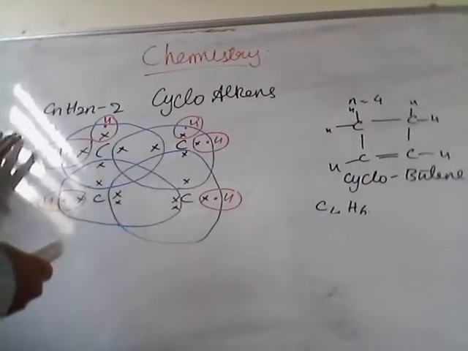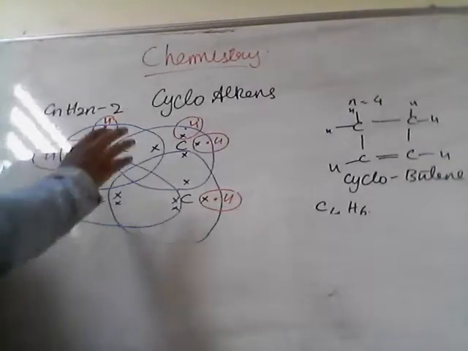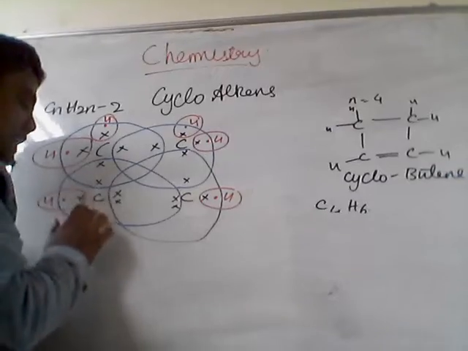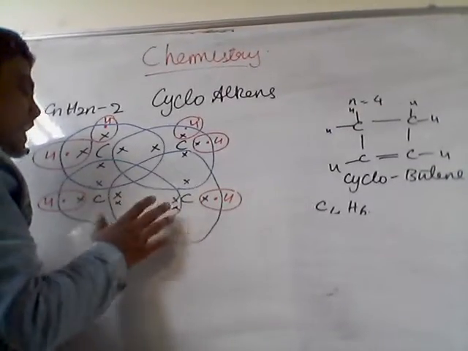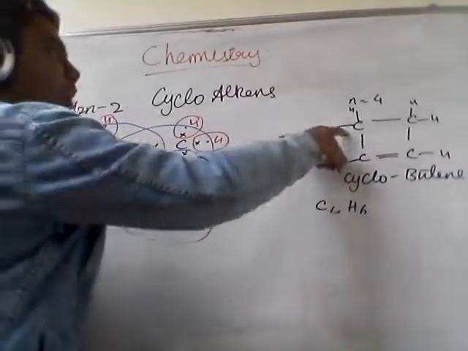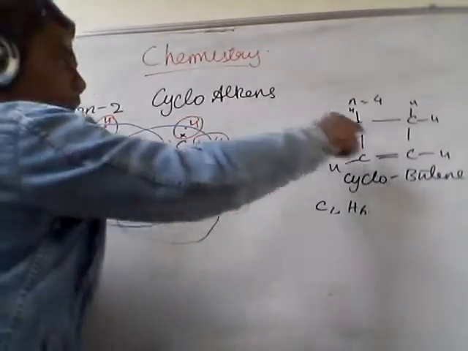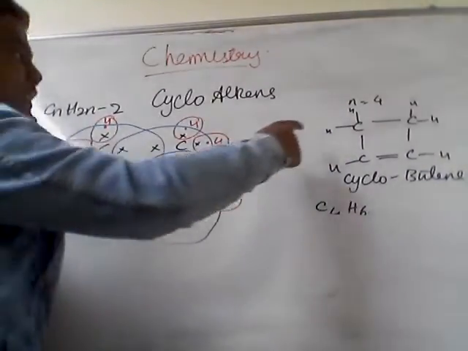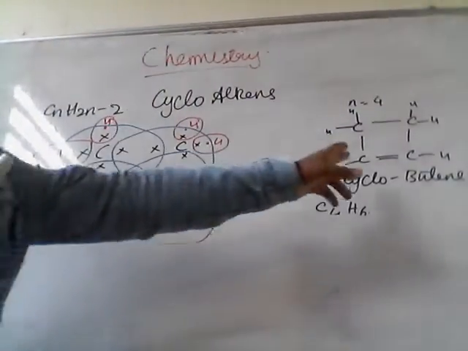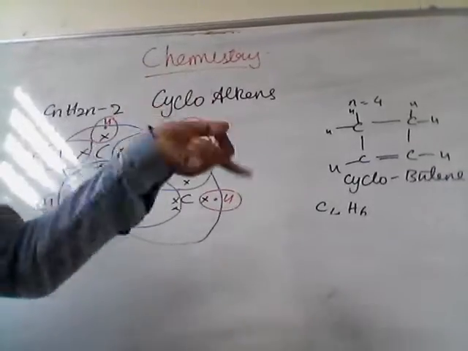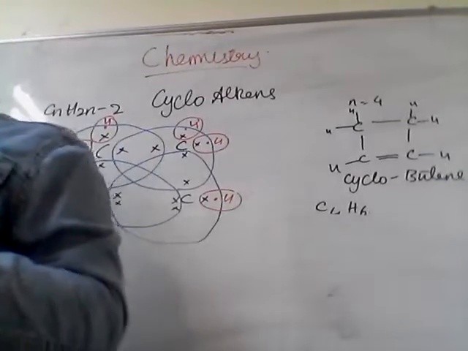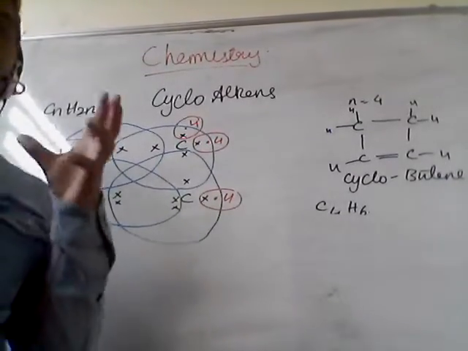I hope you have understood the electronic dot structure. We are just trying to adjust each carbon atom with 8 electrons, and then the place where there are no hydrogens available, I have placed them here in this slot because it's an alkene, so there should be a double bond. Single bond means one pair of electrons, double bond means two pairs of electrons. Here this one pair is from carbon, one pair will be from hydrogen. But when there is a double bond, the two pairs will be from carbon and carbon. Like this, you can choose some mnemonics or tricks to remember the concepts easily.